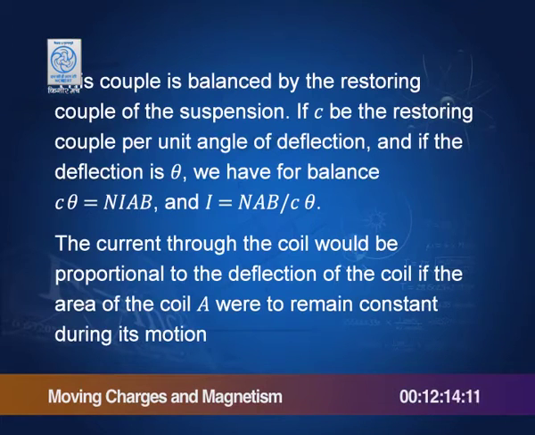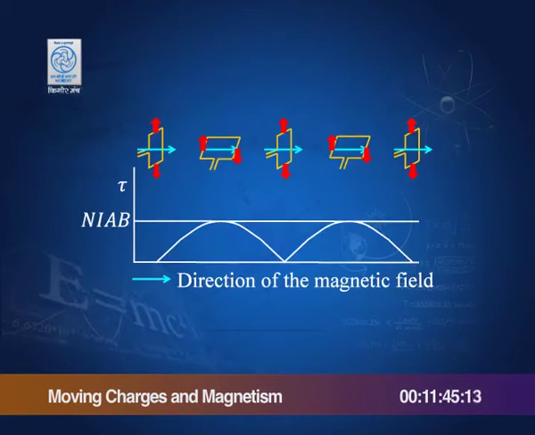is equilibrium, and at equilibrium, if C is the couple per unit radian of the suspension, then C theta is equal to nIAB, and from this I get I equal to nAB by C into theta. So, I turns out to be proportional to theta, provided A remains constant. We will see how we can make A constant, and why, if A is not constant, then this I is not proportional to theta. You see, I have shown you here 5 positions of the coil.